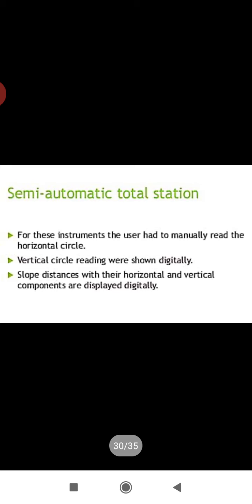Semi-automatic total station. Now the user needed to manually read the horizontal circle for all these instruments, but in the semi-automated instrument the vertical ring reading is displayed. The slope distance was measured electronically, and instruments could generally be used to reduce the value to vertical and horizontal. As I have listed here in the slide, for these instruments the user had to manually read the horizontal circle. As I said previously, the vertical circle readings are shown digitally. The slope distance with the horizontal and vertical components are displayed digitally.